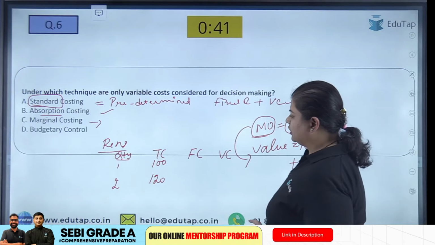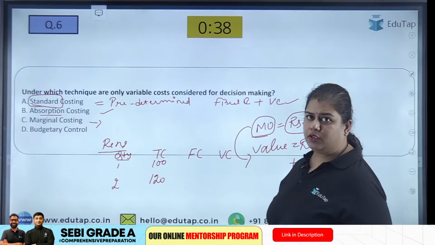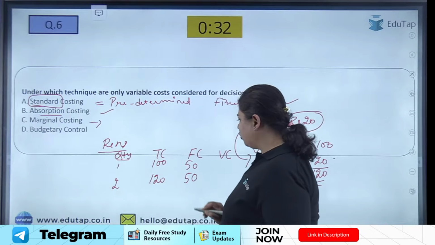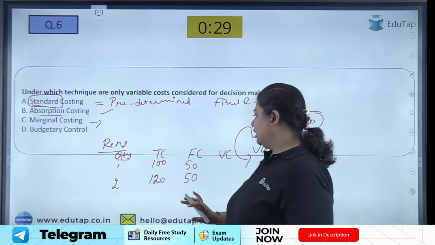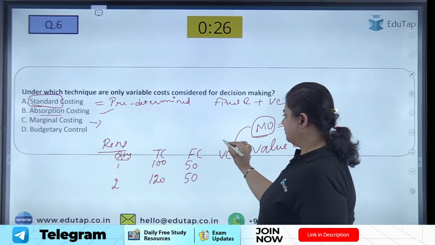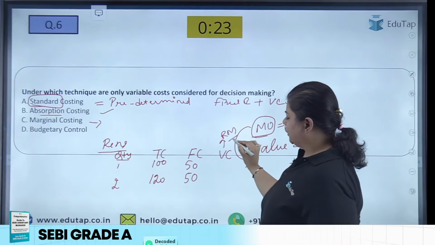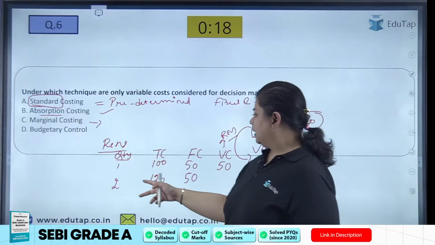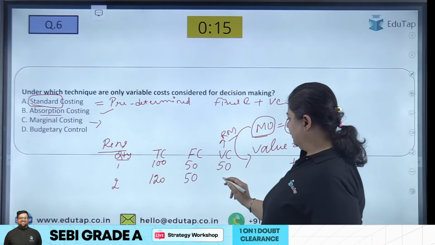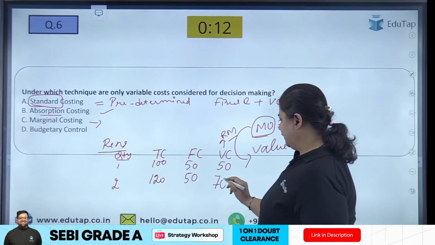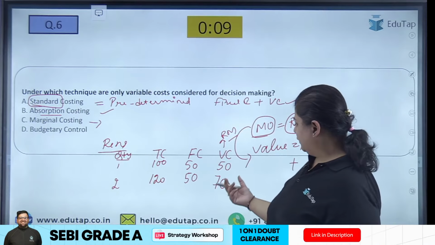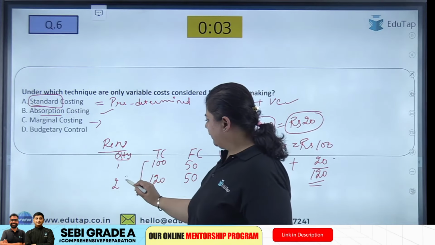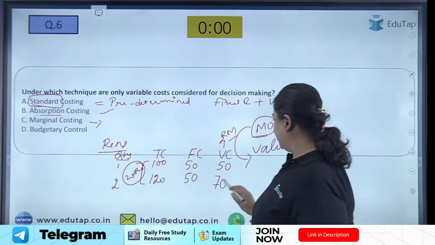Fixed cost remains the same at all levels of output, so fixed cost won't change. For example, 50 rupees is my fixed cost, so this won't change if I change the level of output. But my variable cost, such as raw material, to produce one pen was 50 rupees, but when I have to produce the second pen, my variable cost changes from 50 to 70 rupees. So can you see what is the difference in the total cost? 20 rupees. And what is the difference in the variable cost?